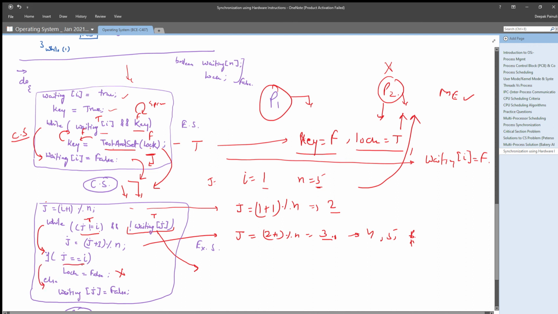So waiting[j] will be set to false. That means waiting[p2] will be set to false, which directly means p2 will break its while loop, and due to breaking of this while loop, it can enter its critical section.